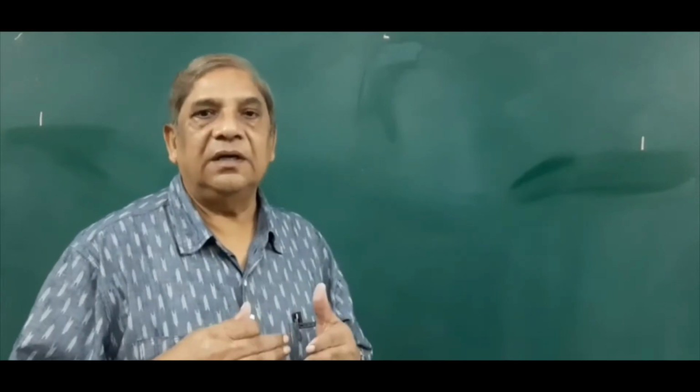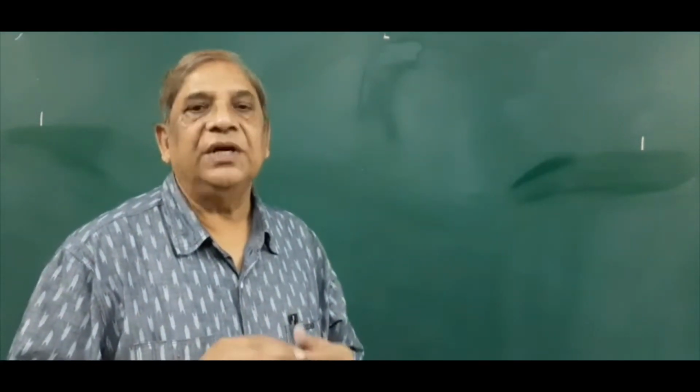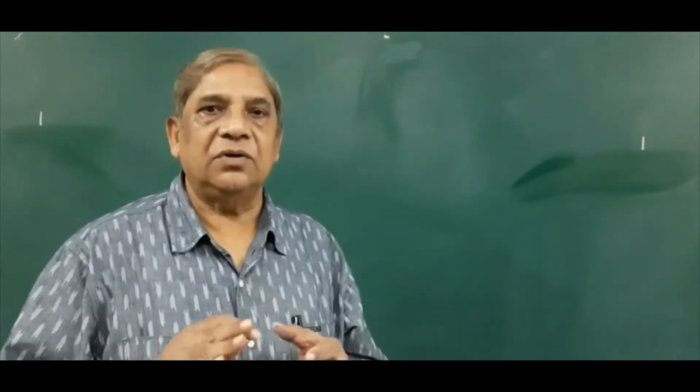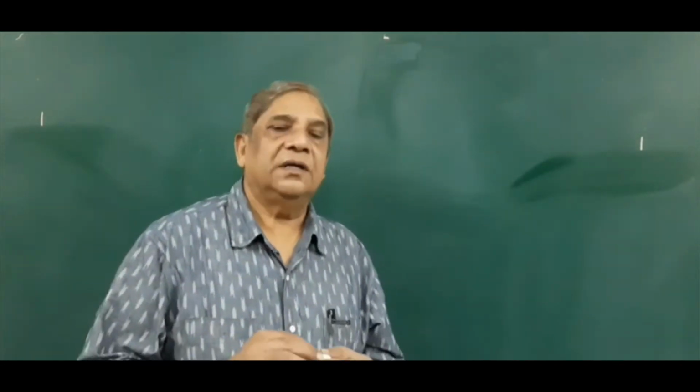This kind of ossification, where bone is formed by replacing cartilage, is called endochondral ossification. So there are two kinds of bone formation: intramembranous ossification, and cartilaginous or endochondral ossification.